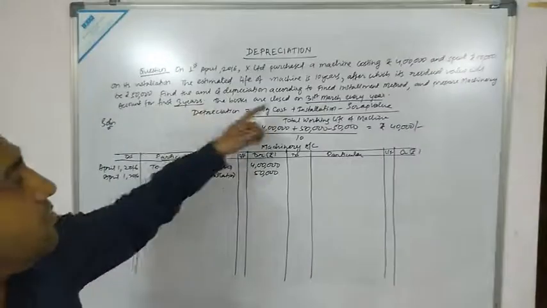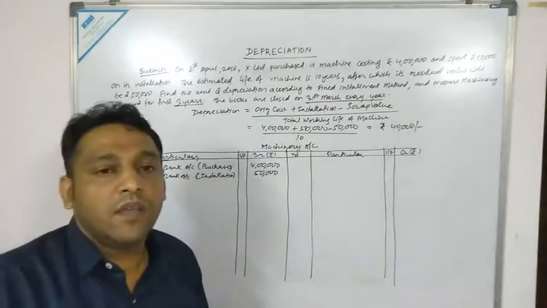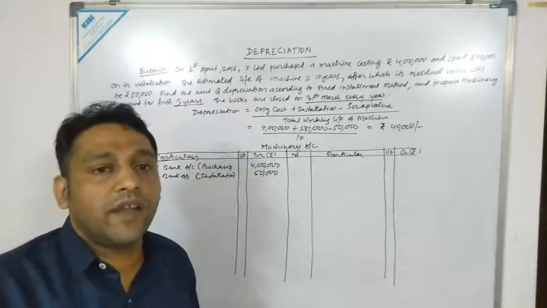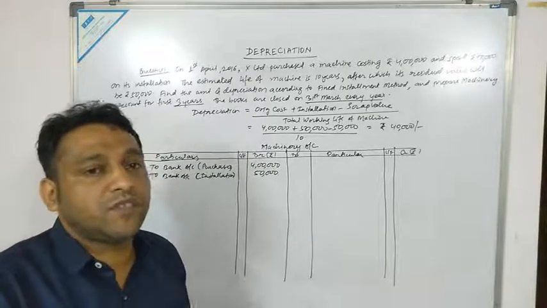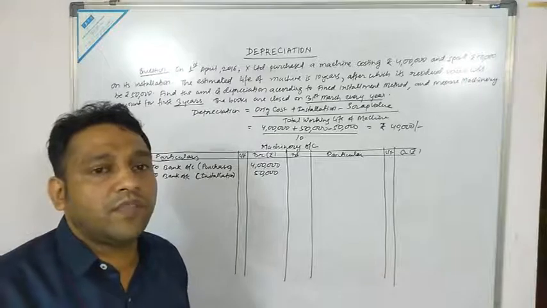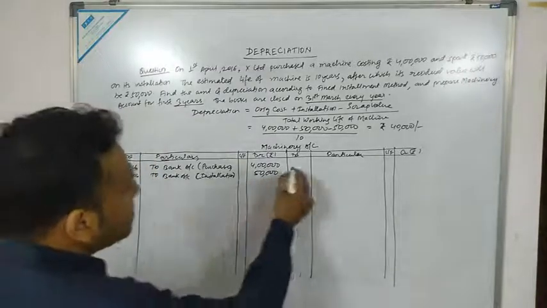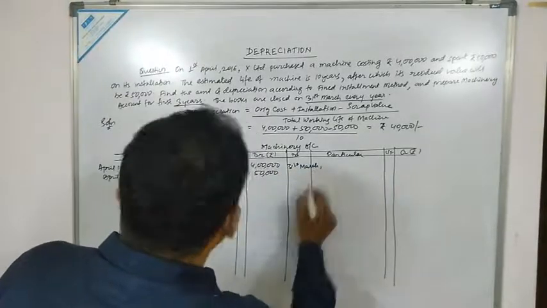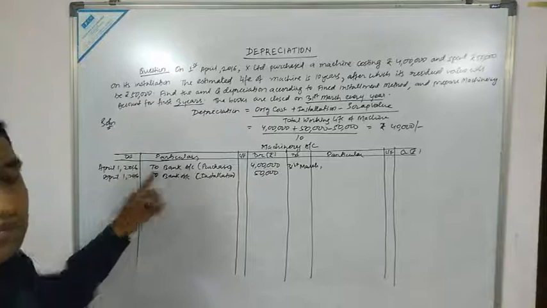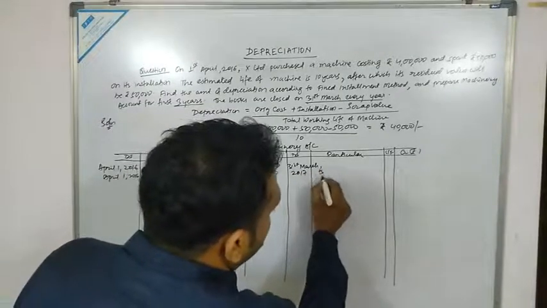Okay, so the books are closed on 31st March every year. And you remember, depreciation is always calculated at the end of the year. We calculate depreciation at the end of the year, not at the beginning of the year. So 31st March. Your year starts from 2016, so when will the year close? 31st March 2017. So what is the entry?